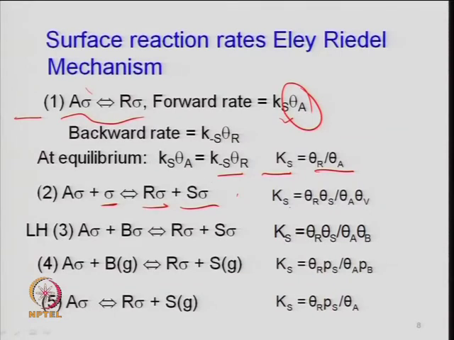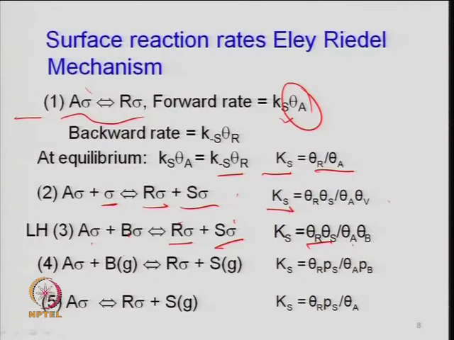If this is at equilibrium, then your equilibrium constant is defined by theta r times theta s divided by theta a times theta v, just like you define your adsorption equilibrium constant in thermodynamics, using the concentration of these species. Same thing in the case of a Langmuir type adsorption isotherm: a sigma adsorbs, b sigma is also adsorbed, and then these two react and transform into r sigma and s sigma. Here again you can define k s as theta r times theta s, these two adsorbed concentrations, divided by theta a times theta b.